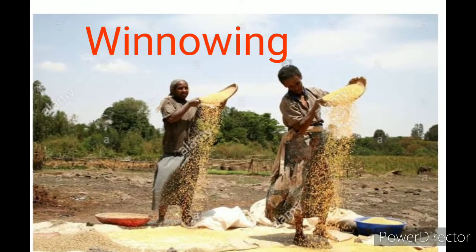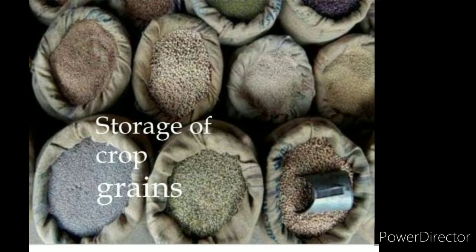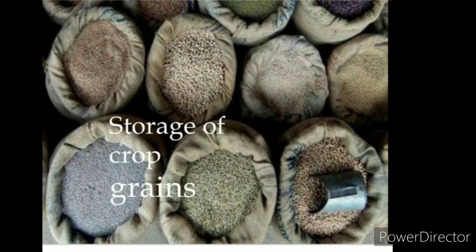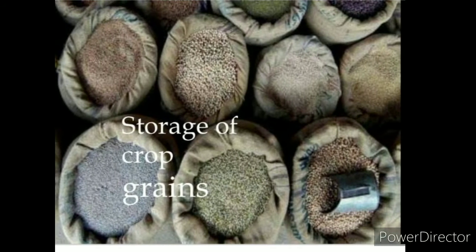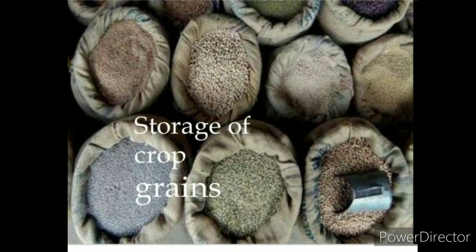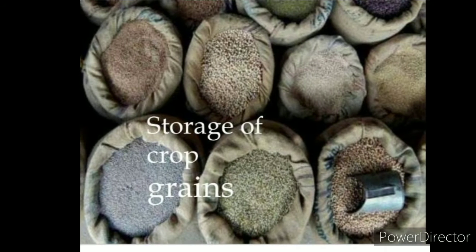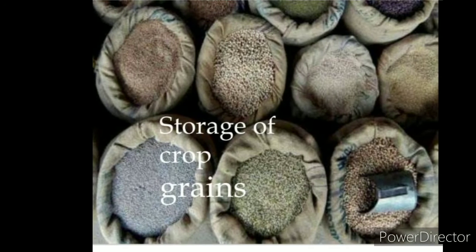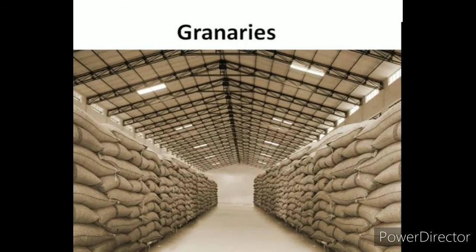Last one is storage of food grains. Storage is an important aspect of post-harvest technology because the crop is seasonally produced but consumed throughout the year. Therefore, it should be maintained by proper storage. Before storing, harvested grains should be made free from moisture. Any moisture in the stored grains will lead to a growth of microorganisms. So, they need to be dried in the sun before storing.